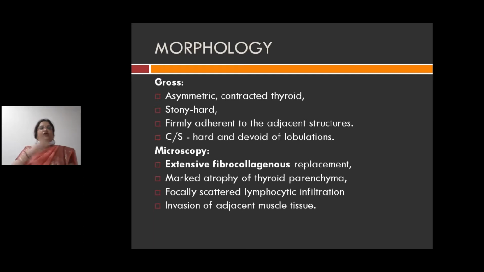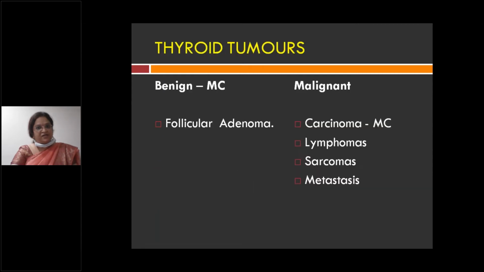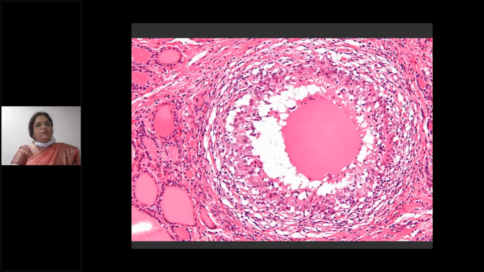So the thyroid is grossly stony hard, firm, adherent, an asymmetrically contracted thyroid, devoid of lobulation. Microscopically, you see thick fibrocollagenous tissue, atrophied thyroid follicles, and focally scattered lymphocytic infiltrate and invasion of adjacent muscle tissue. So by this we finish the autoimmune conditions.